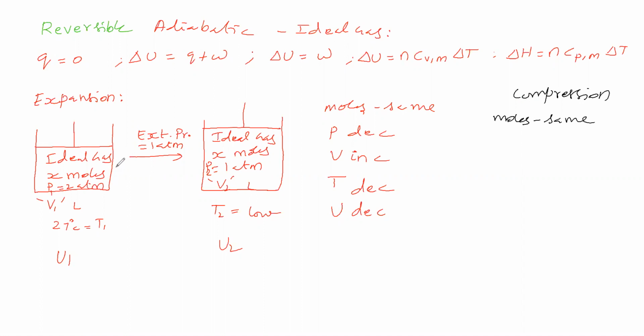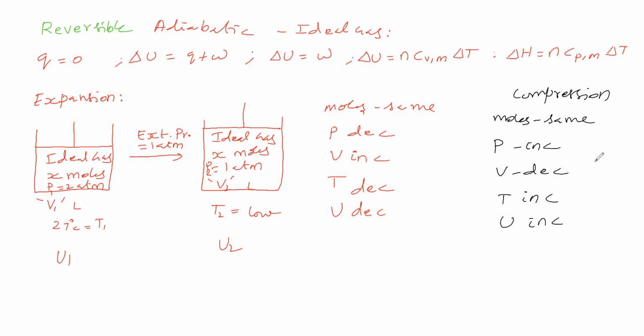Then only compression is possible. Therefore, in compression, pressure increases. Everything will be opposite of expansion. So volume decreases, temperature increases, and internal energy increases. So for expansion and compression in an adiabatic process, the variables are pressure, volume, temperature and internal energy, all.